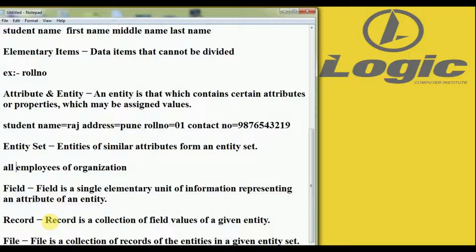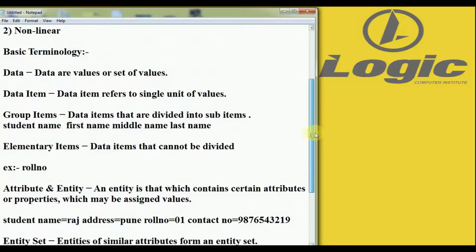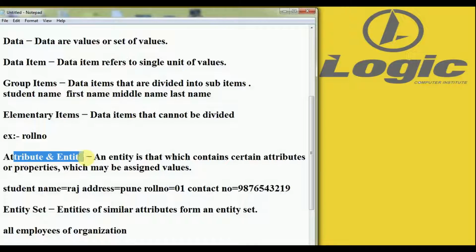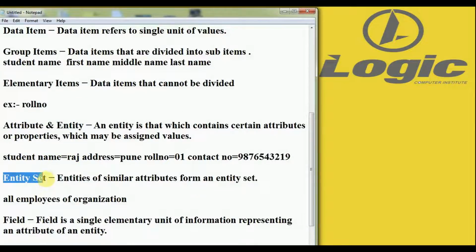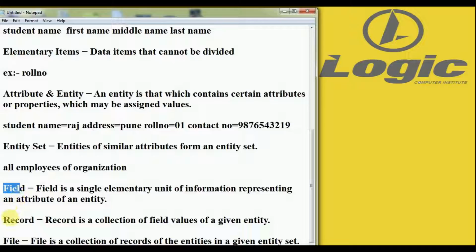Next is a file. A file is a collection of records of the entities in a given entity set. These are the basic terminology of data structures: data, data items, group items, elementary items, attributes and entities, entity set, field, record and file.